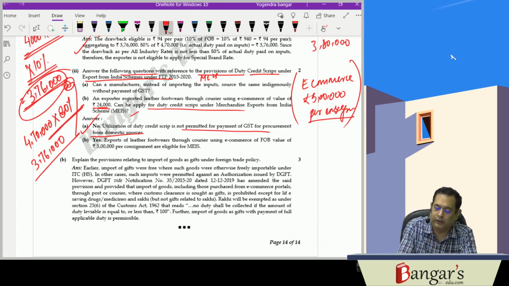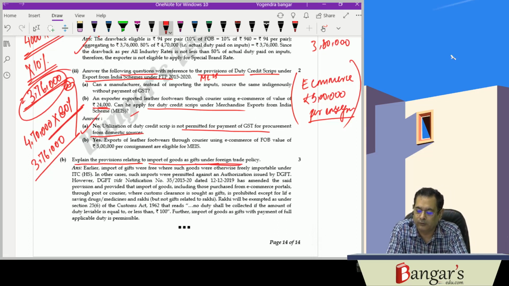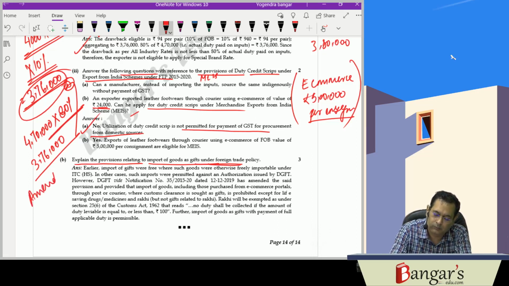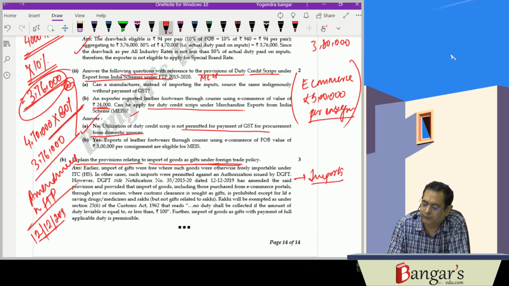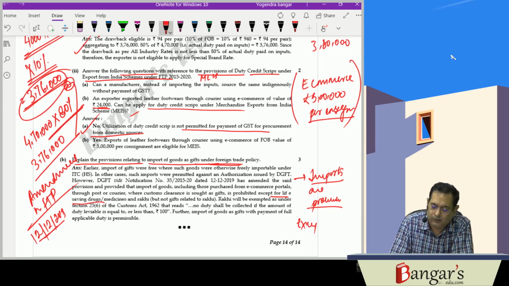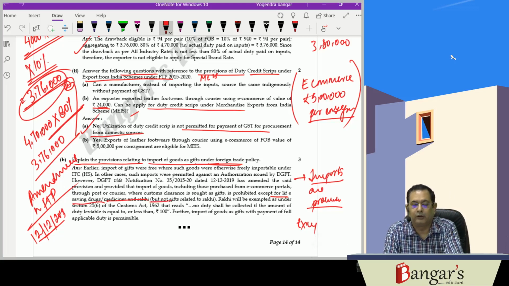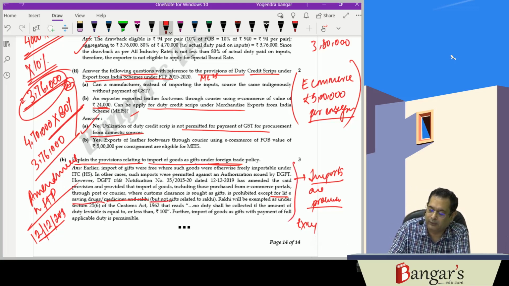Then one more question was there. Explain the provisions relating to import of goods as gifts under the foreign trade policy. Earlier this amendment was carried out in the FTP with effect from 12/12/2019. Now the imports are prohibited, which were earlier free, except for life-saving drugs and medicines and Rakhis, but not gifts related to Rakhis. So this is an important one, can be asked in your examination.